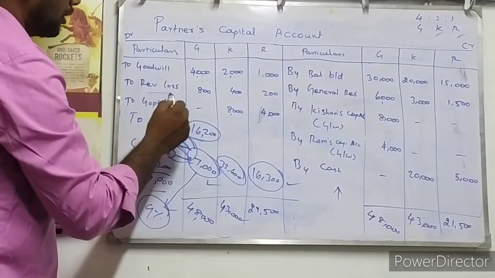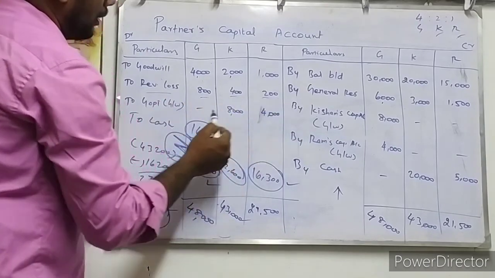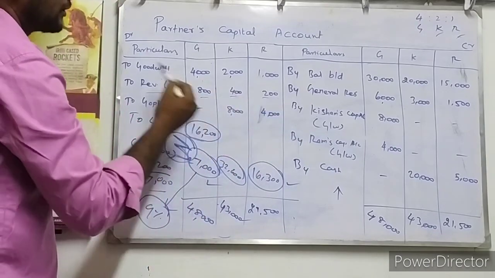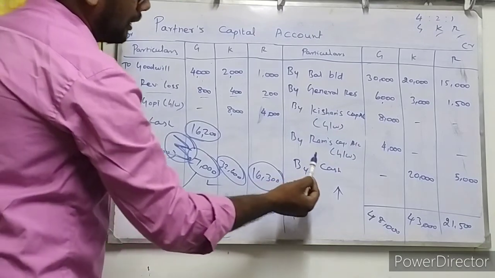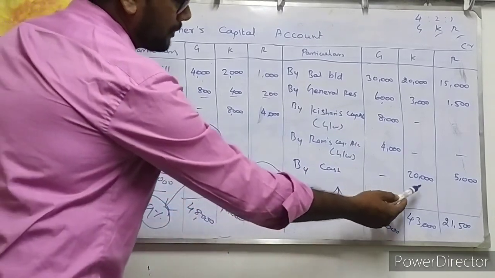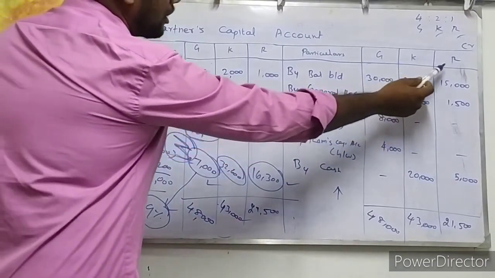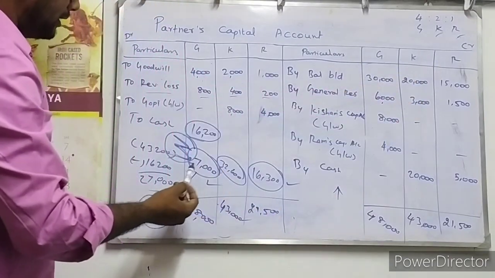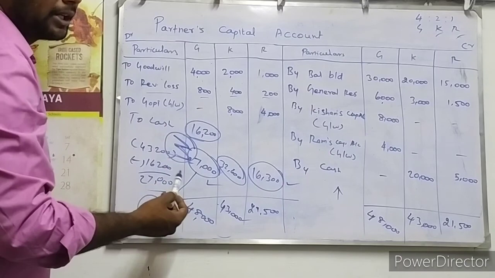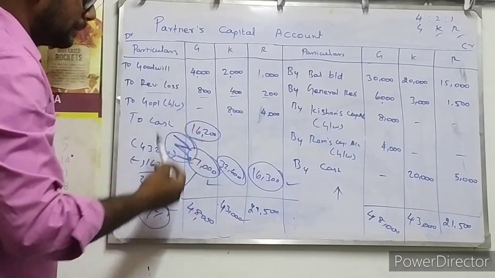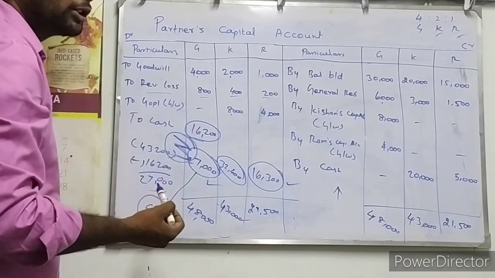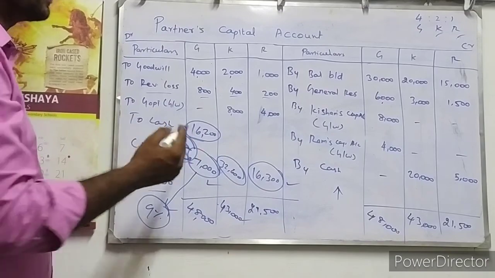The revaluation loss is transferred to all the partners as per their existing profit and loss sharing ratio, and the cash they introduced to the business, 20,000 and 5,000 respectively by Kishan and Ram. Finally, 16,200 is paid immediately by the firm to the retiring partner, and the remaining amount of 27,000 is transferred to his loan account.